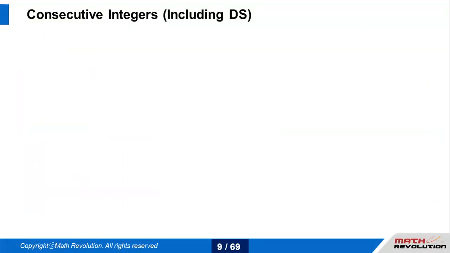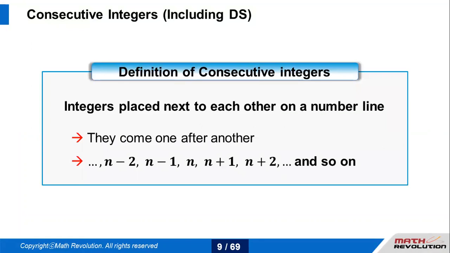Now let's talk about consecutive integers. This is an advanced topic because it will be used not only in integer questions, but in statistics questions also. This is where we see how we transit from one broad topic of number properties to another broad topic, statistics. There are a lot of ways to define and infer consecutive integers. Some say the common difference would always be one, some say they're just placed adjacent to each other. So it's up to you how you want to understand and remember it.